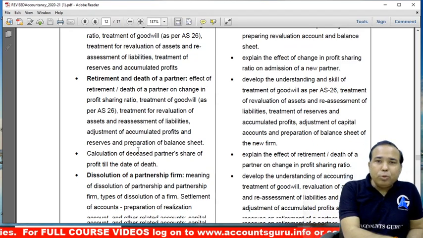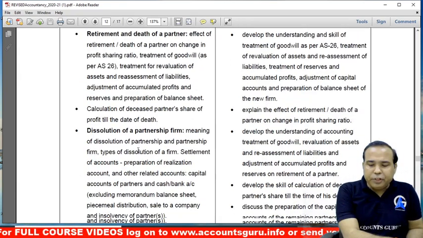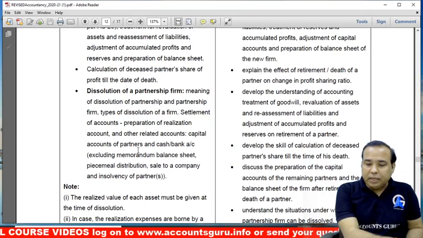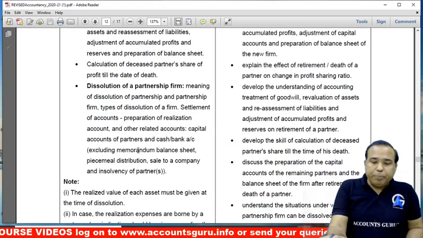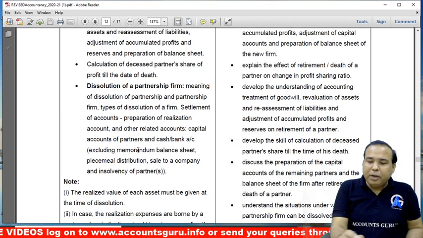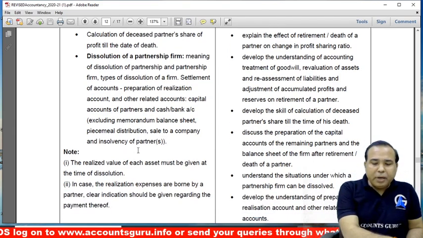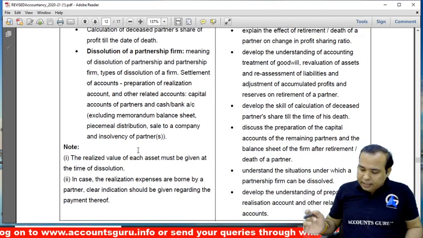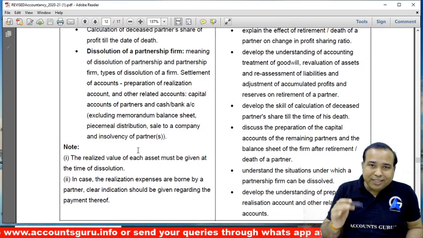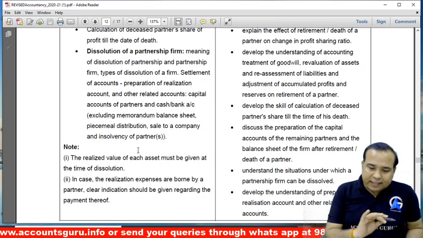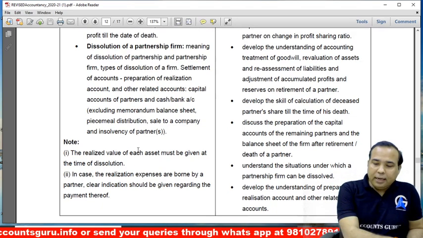Let's come down to dissolution and just compare with your old syllabus, the existing syllabus. They say preparation of realization account, capital account, cash bank. Nothing much has been indicated, and you can see the old syllabus and the reduced one are the same till dissolution. Let's move ahead.